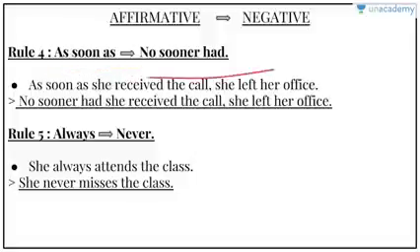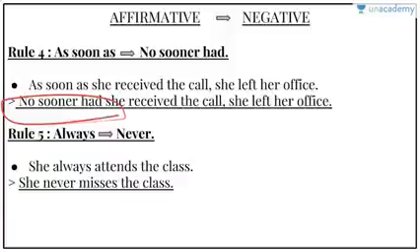This is a little confusing, so please focus on this example. As soon as she received the call, she left her office. So how to convert it into a negative sentence? No sooner had she received the call, she left her office. So we have to just replace as soon as with no sooner had, right?